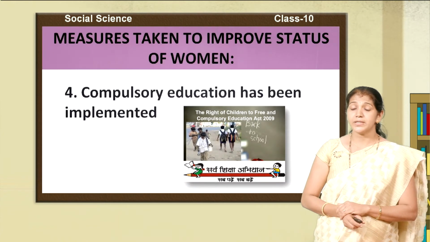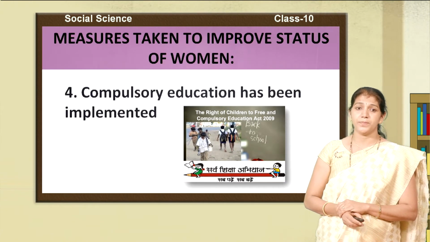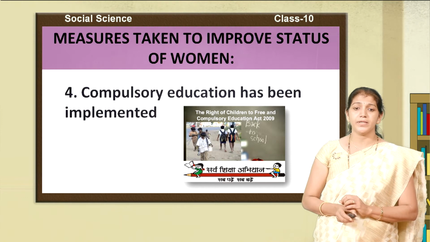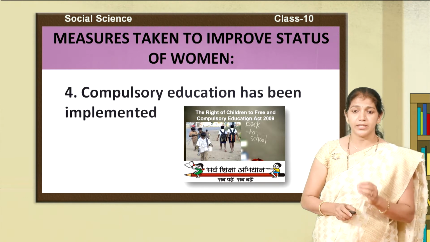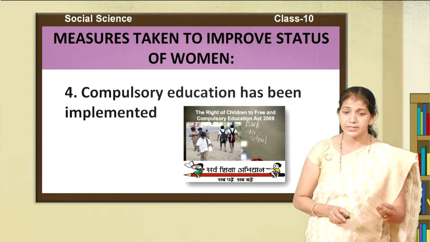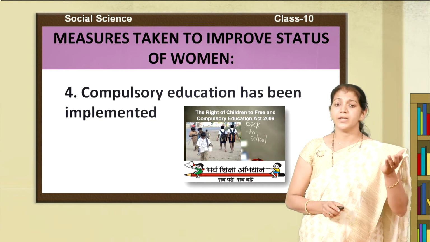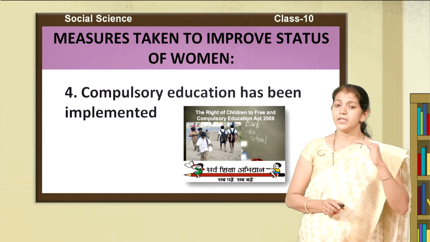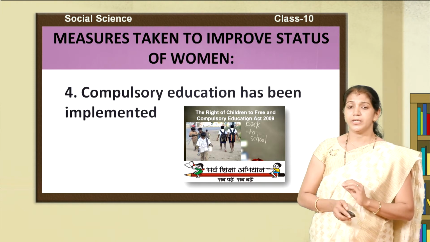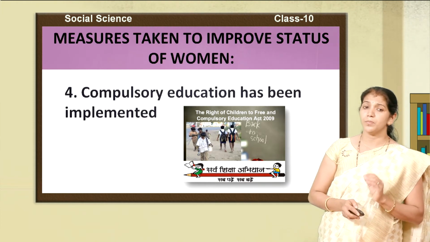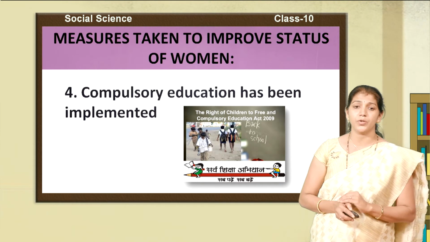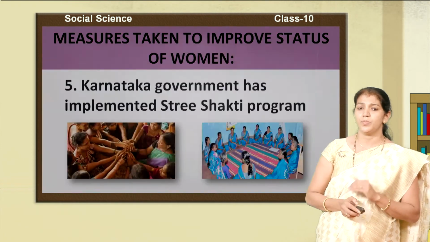And the next one is that compulsory education has been implemented. The government implemented compulsory education, providing education to girls. Automatically the status of girls is improved in society. Compulsory education is also one of the important measures taken by the government to improve the status of women.